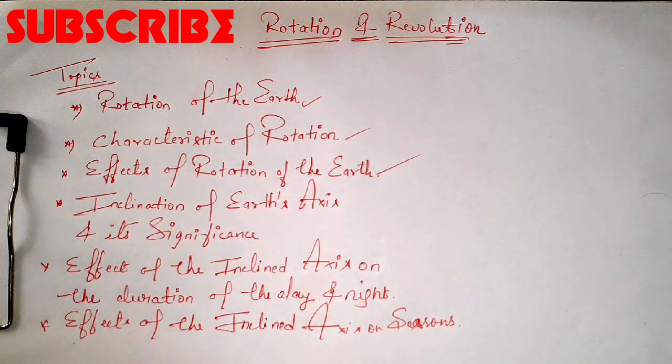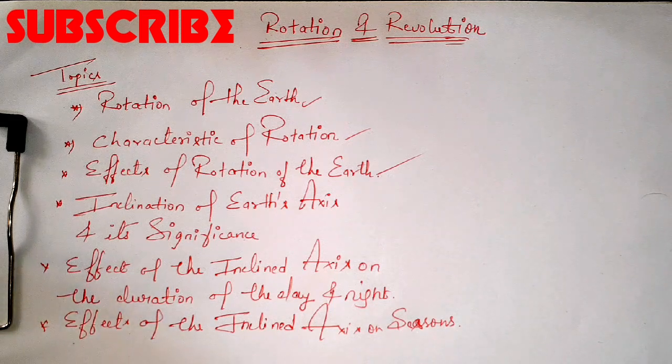Next is the sunrise and sunset. They are also because of the rotation of the earth from west to east. Due to the rotation, every part of the earth's surface faces the sun at a particular time period. The part of the earth that moves from darkness into the sun rays experiences the sunrise, and when it moves away from the sun rays, it experiences the sunset.